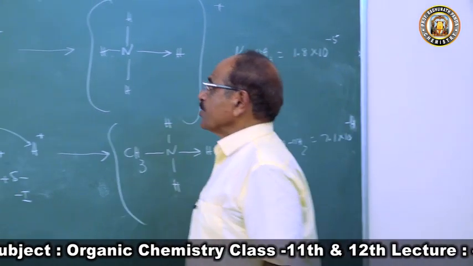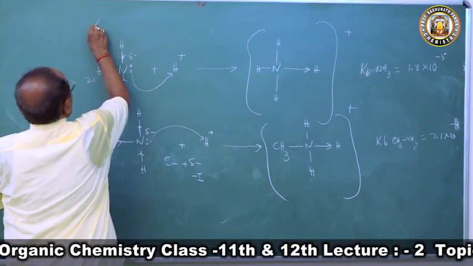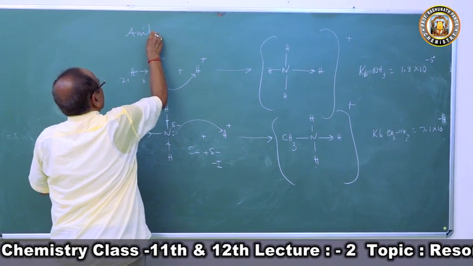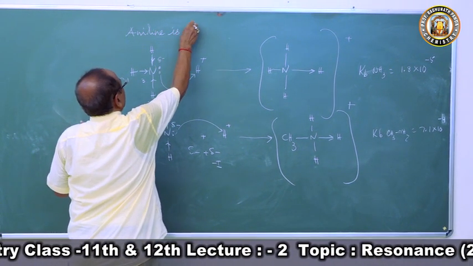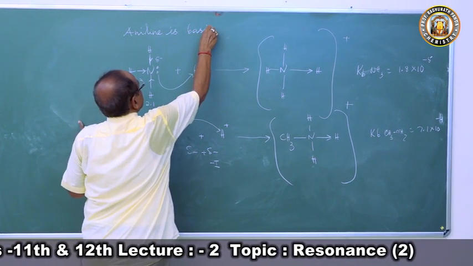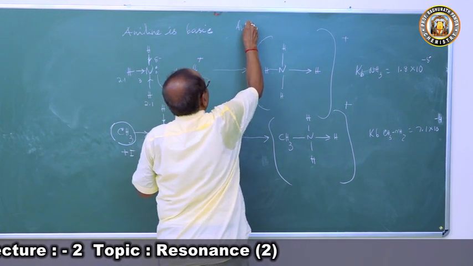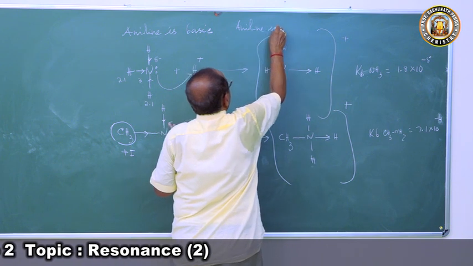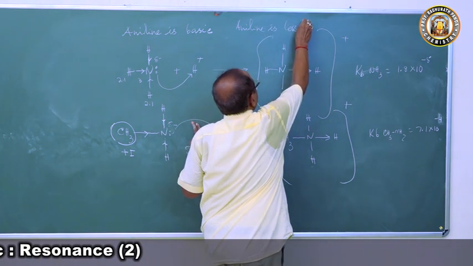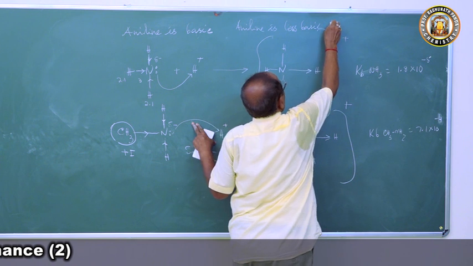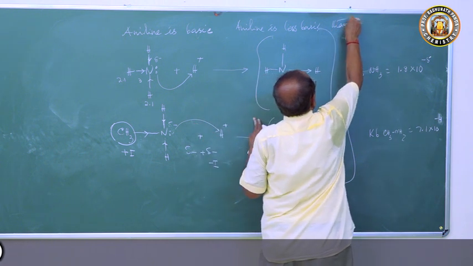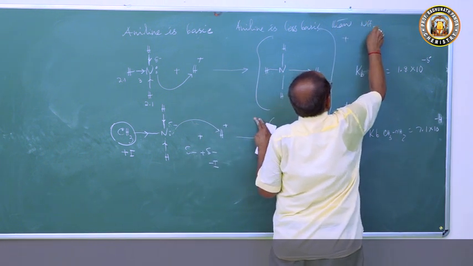Now the question comes: aniline. We will explain that aniline is basic, and then we will explain that aniline is less basic than ammonia or methylamine.